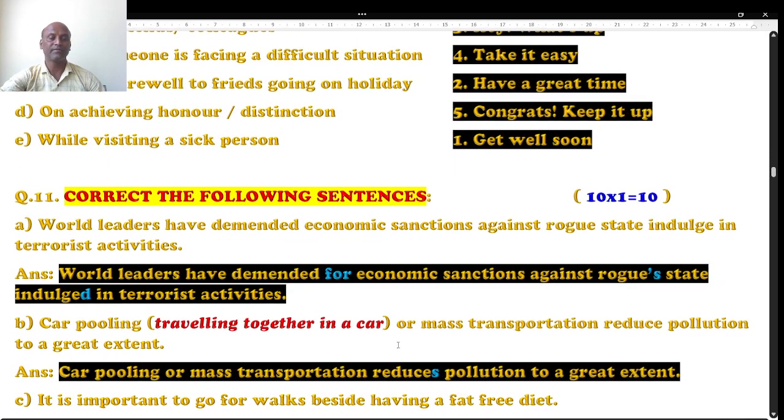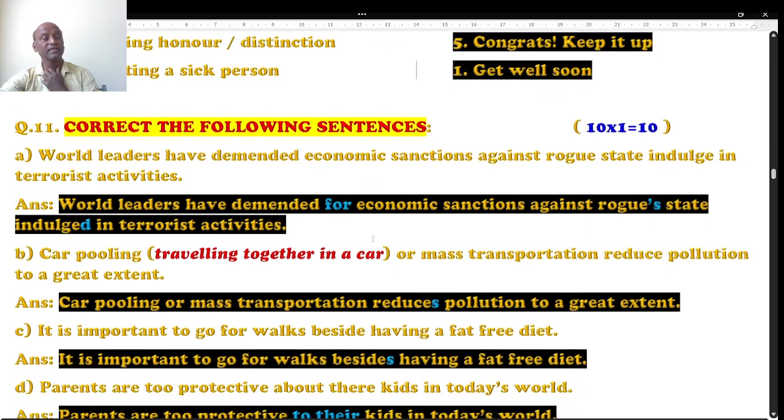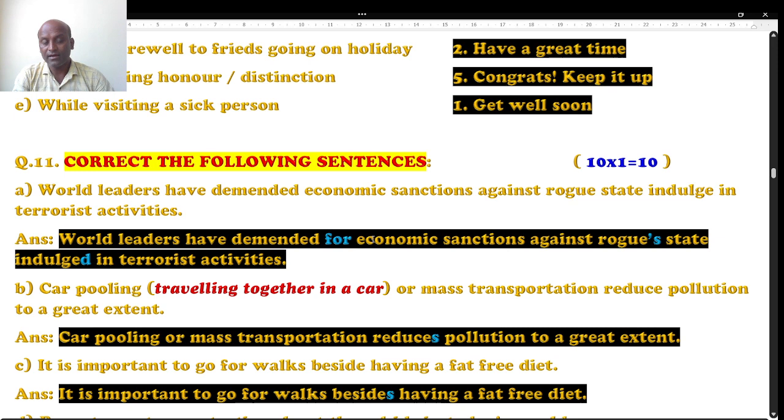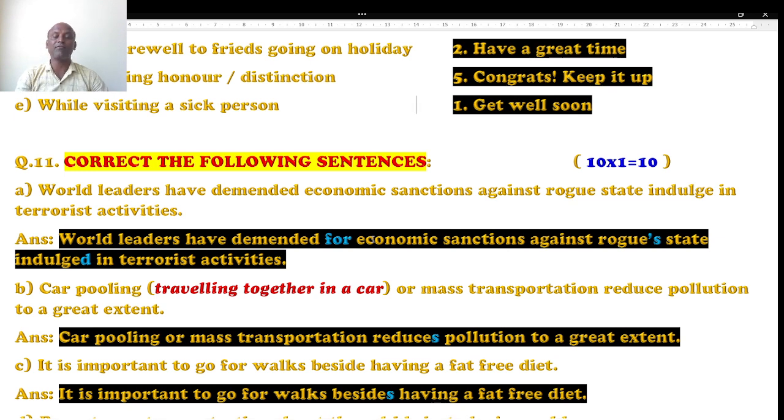Students, let's move to question number 11. Correct the following sentence. This is a bit challenging, students, because question number 11 is always inbuilt with all the grammatical parts. The question may be on sentence correction. In SSC exams also such kinds of questions are asked, but they are highly challenging. But for this exam, you have to go through parts of speech, mistakes in parts of speech, mistakes in tenses, and misuse of actives and passives. Sometimes they'll ask you the error with the articles and the degrees of comparison, frame question, tag question, passive.